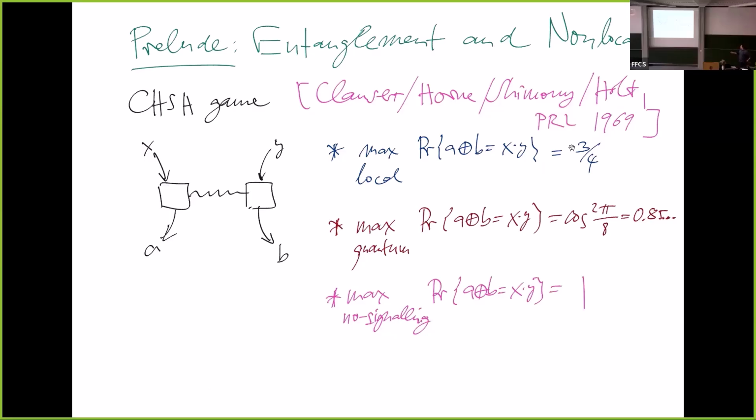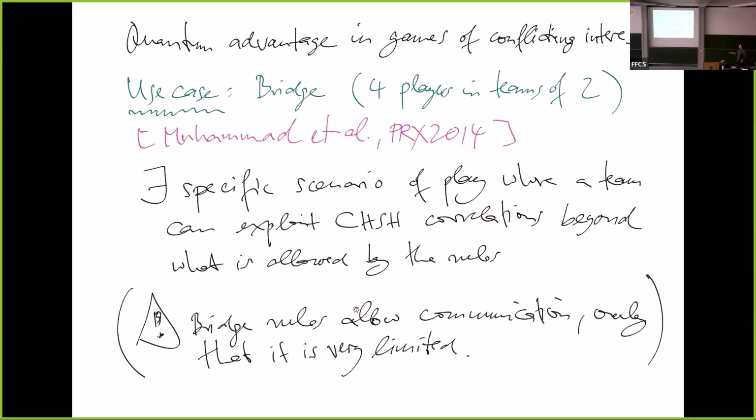Famously, you can beat this with quantum mechanics. If you have a 2-qubit maximally entangled state and do the correct measurements, you get this number here. It's cosine squared of pi over 8, and it has to do with the angle between the measurement settings. This is the maximum, and it is associated with the name of Tsirelson. And then, the maximum of no-signaling behaviors is 1. They can always win. That's Popescu-Rohrlich. So this is still in the 80s.